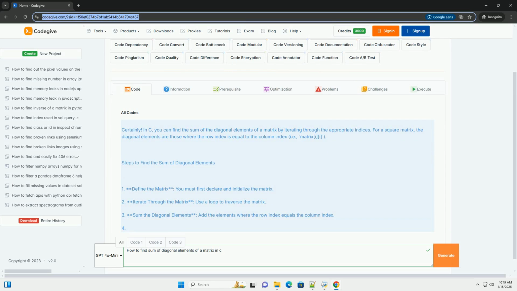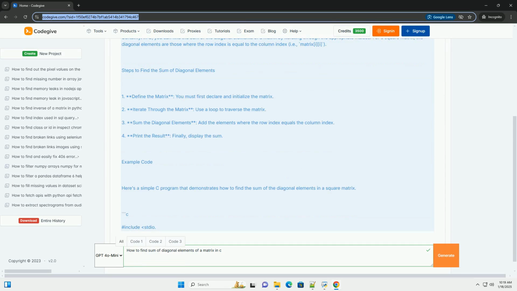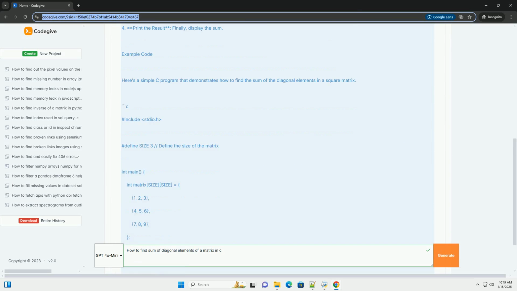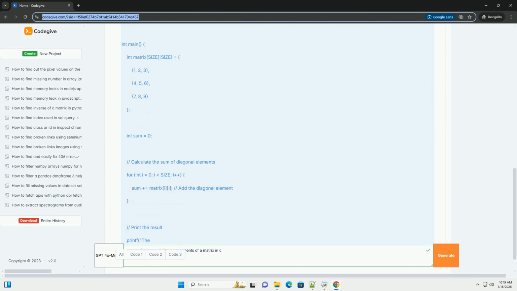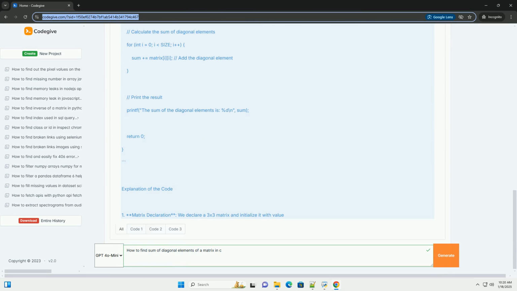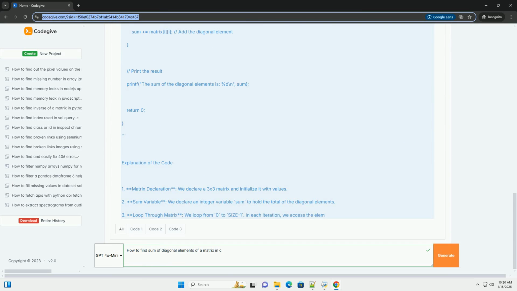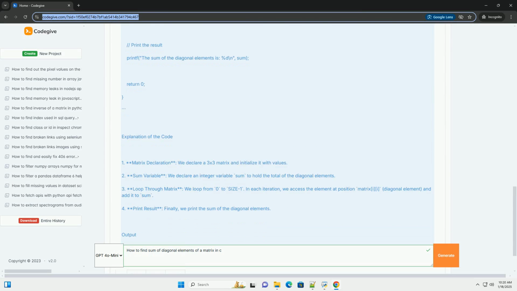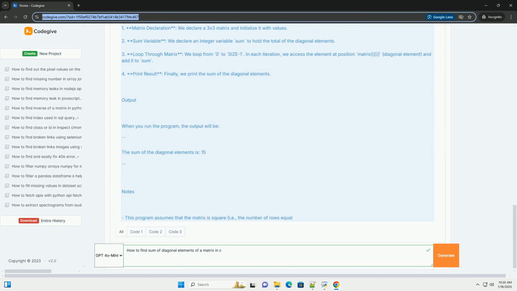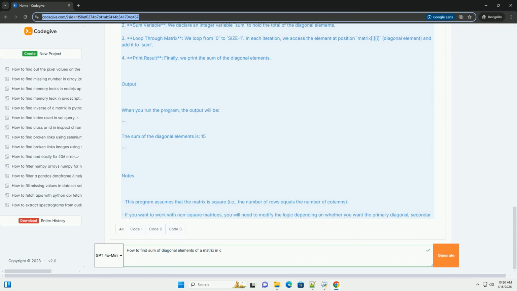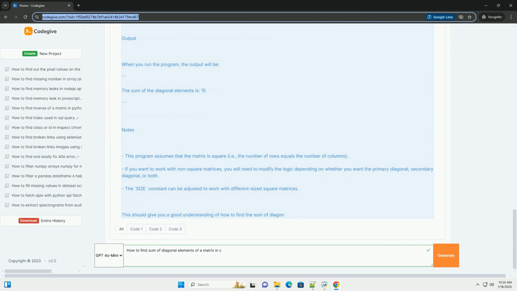Certainly. In C, you can find the sum of the diagonal elements of a matrix by iterating through the appropriate indices. For a square matrix, the diagonal elements are those where the row index is equal to the column index, i.e., matrix[i][i]. Steps to find the sum of diagonal elements.